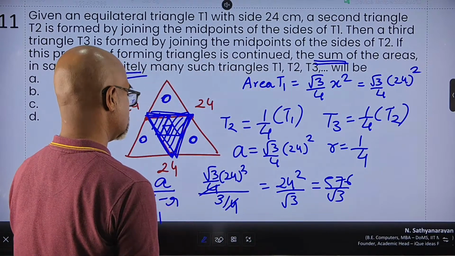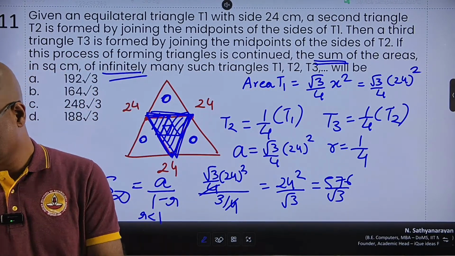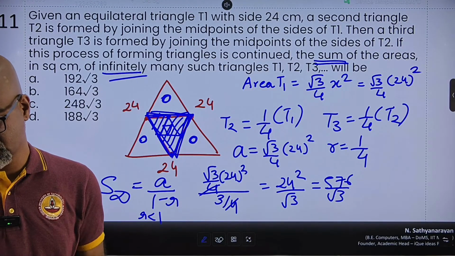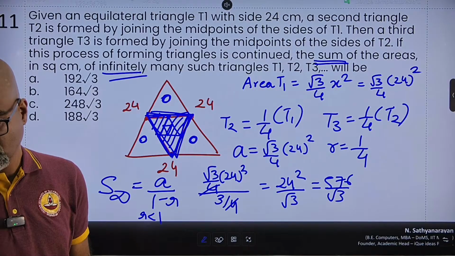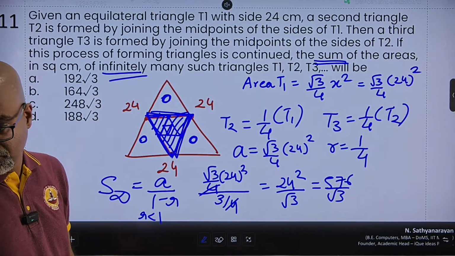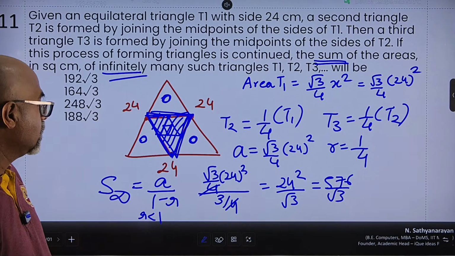Unless we have missed out something. Have I missed out something? Let me quickly go through the calculations. Root 3 by 4 into 24 square upon 1 minus 1/4, which is 3/4.